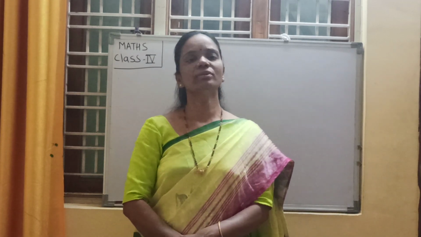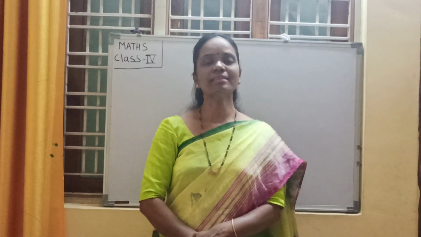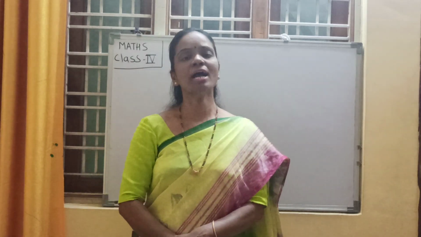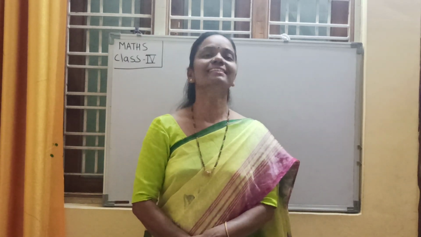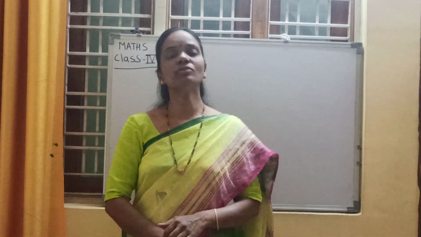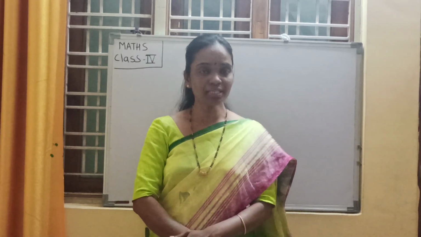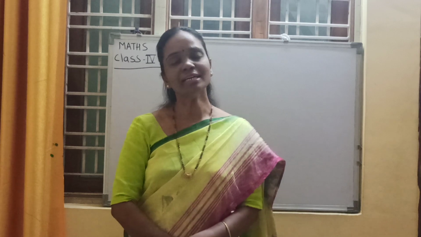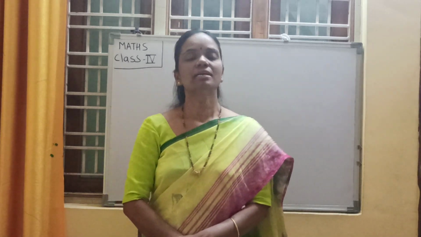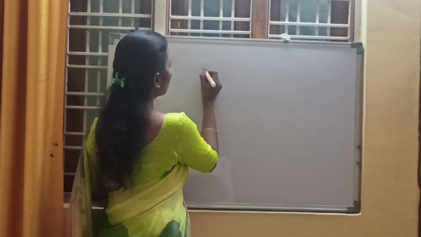Before going to start our chapter, shall we have a small recap on the previous class, children? Tell me what you have learned from the previous class. We learned about place values of 3-digit number, 4-digit number and 5-digit number, right? And face values also, and expanded form of a number, right? So today, before going to start my chapter, shall we go with the example, children? Then take example